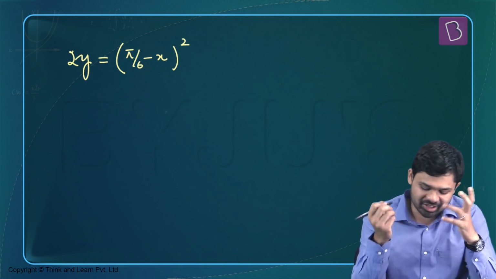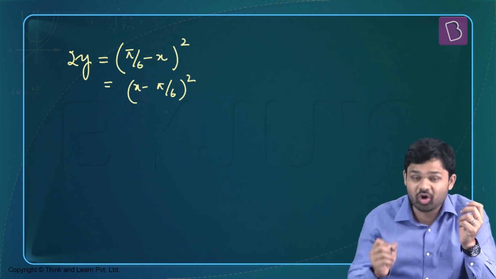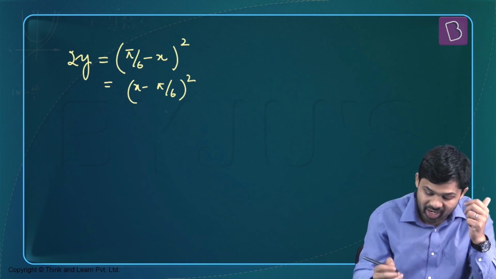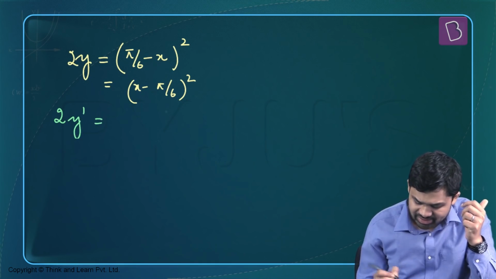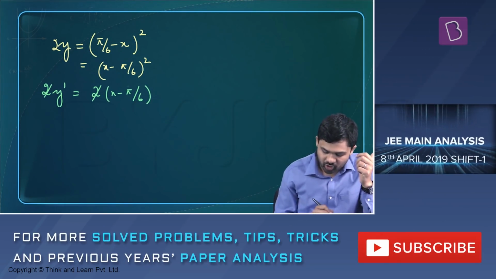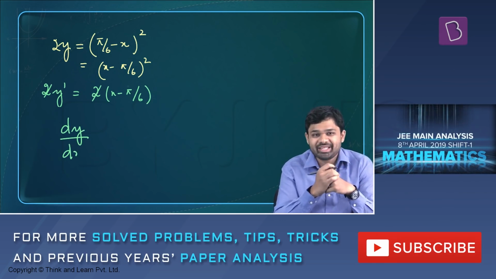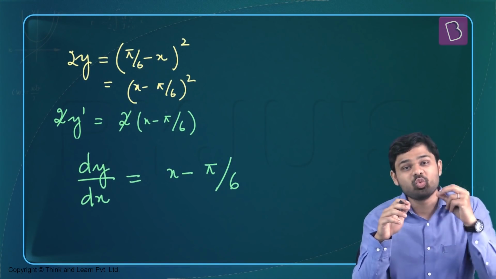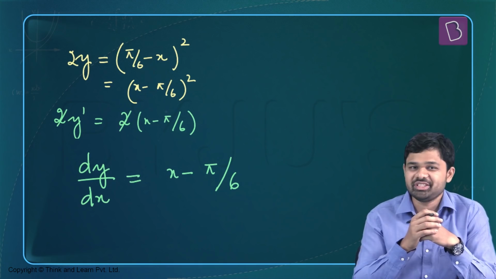Well, pi by 6 minus x the whole square can also be written as x minus pi by 6 the whole square. That's going to make my life of differentiating easy, because using chain rule, the differential of x is going to be just 1. So now I can write the differential of this. It's going to be 2y dash. Y dash is nothing but dy by dx. That's going to be equal to 2 times x minus pi by 6 into 1. So the 2's are going to get cancelled, and eventually I get the answer y dash or dy by dx to be equal to x minus pi by 6. So the correct answer to this is x minus pi by 6. The only thing that was necessary in this question was to ensure that you simplified the function definition before you got on to differentiation.